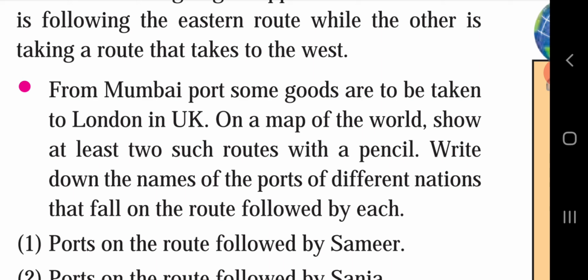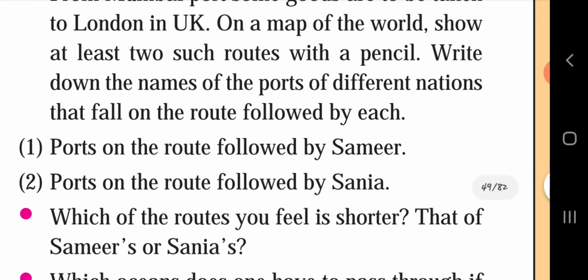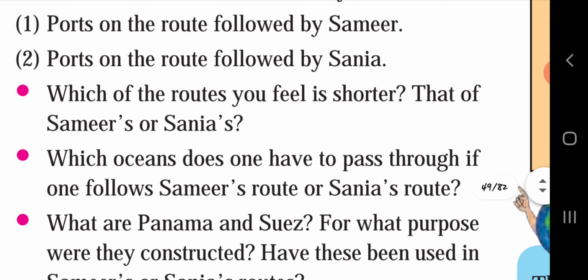Ports on the route followed by Samir. Ports on the route followed by Sanya. Which of the routes do you feel is shorter? That of Samir's or Sanya's? By observing a map, you can get the answer to all these questions. Without it, it is not possible. If you have an atlas at your home, you have to take out the world map and observe it and find out the answers to all these questions.